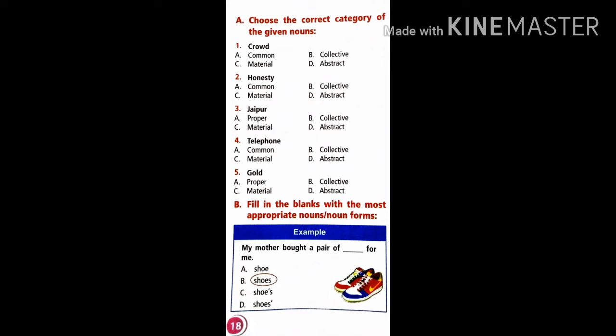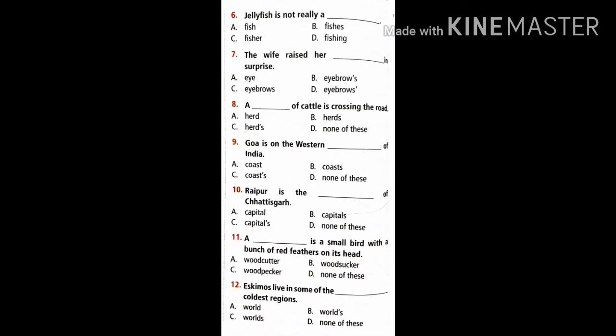Now if you see the B question, fill in the blanks with the most appropriate nouns or noun forms. So if you see, my mother bought a pair of dash for me. Pair of what? The picture is given so you can identify easily. In the same way, from 6th to 15th you can read, and according to the option you can pick the correct answer. According to the given blank or question, you can find them very easily.